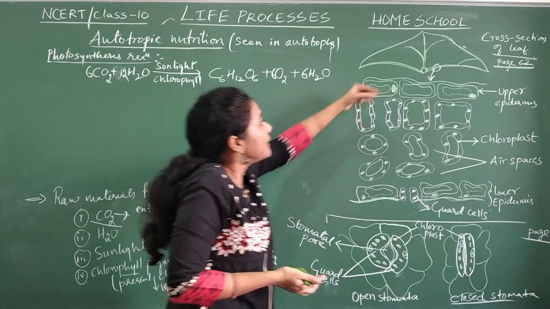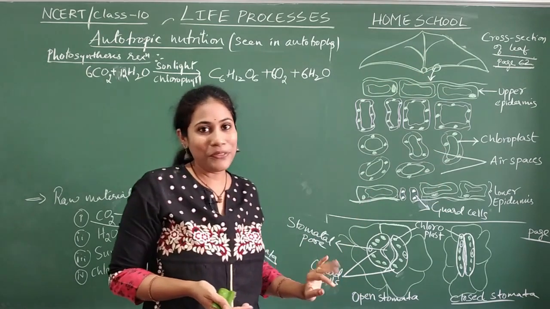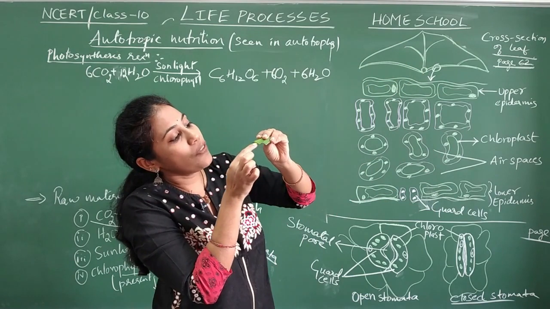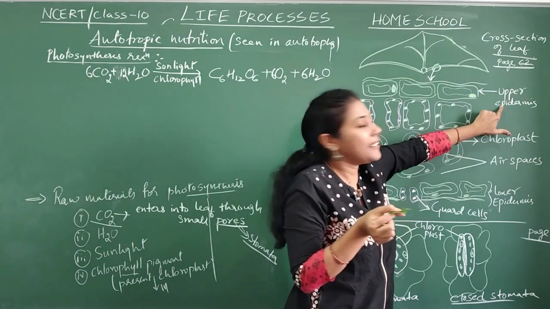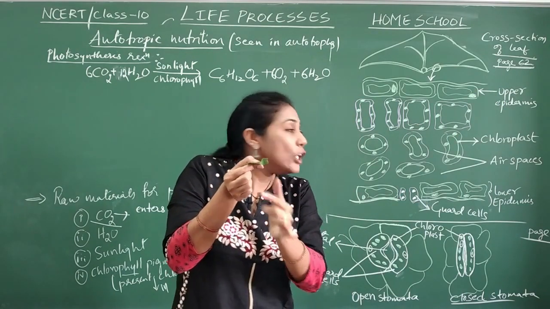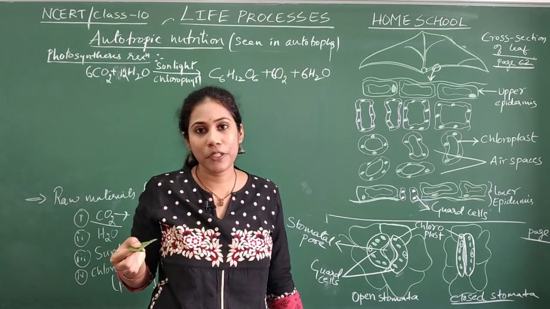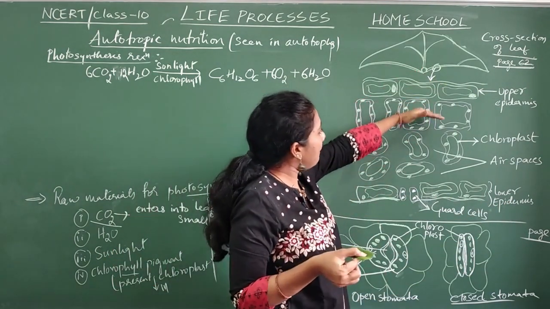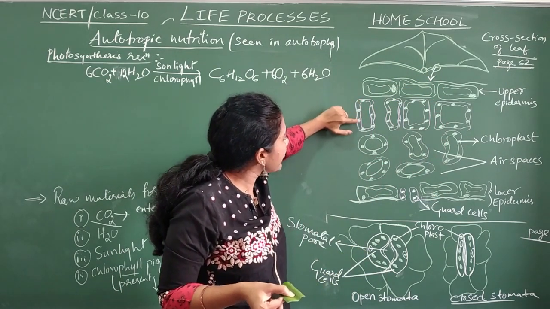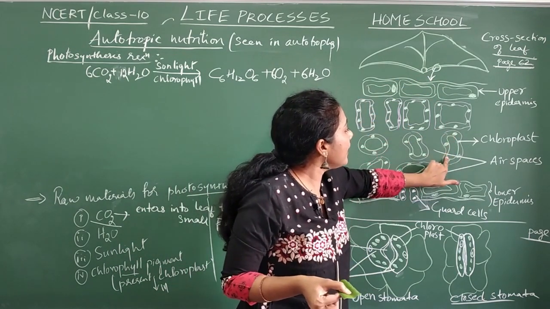That small area itself has so many parts actually. The upper layer is called the upper epidermis, and the lower layer in that thick part is the lower epidermis. Below the upper epidermis you have certain cells where you have certain dots, the green color dots.